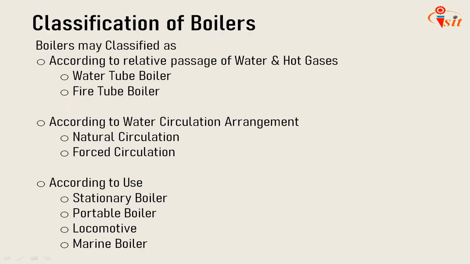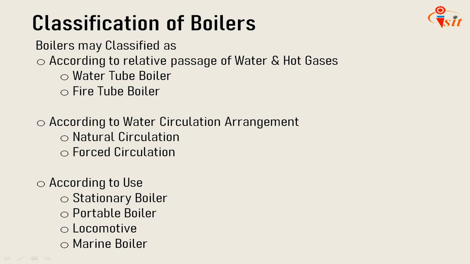The next is the classification of boilers. Boilers are classified according to the various parameters that are listed in this slide. The first is according to relative passage of water and hot gases. In that, water tube boiler and fire tube boiler. In water tube boiler, the water flows through a number of small tubes which are surrounded by hot combustion gases. For example, Babcock and Wilcox boiler, Stirling boiler or Benson boilers.